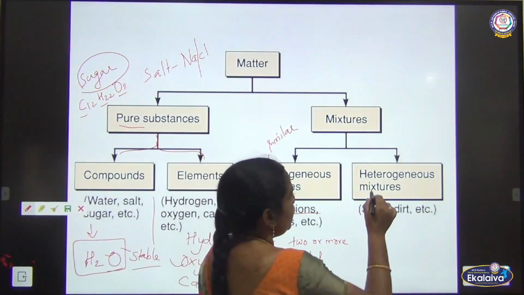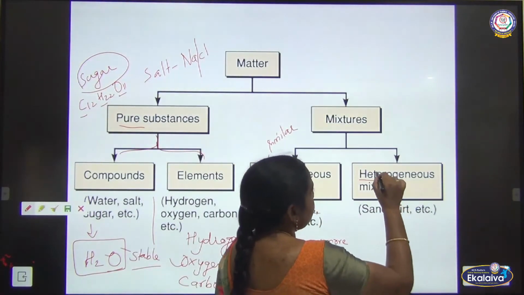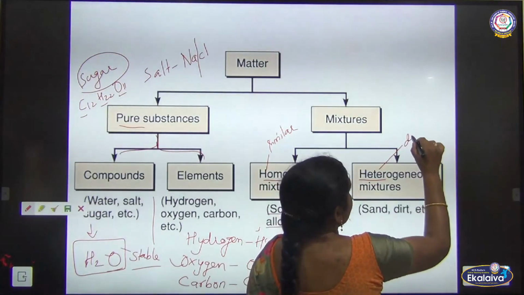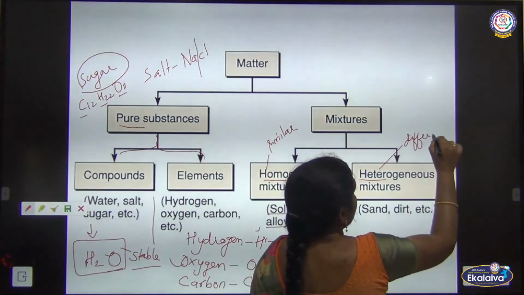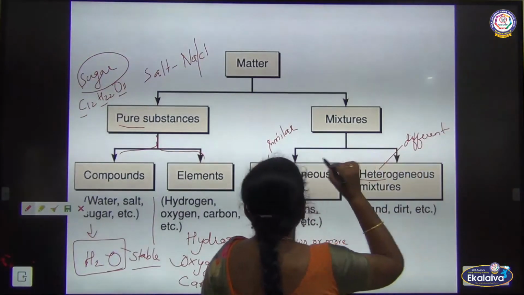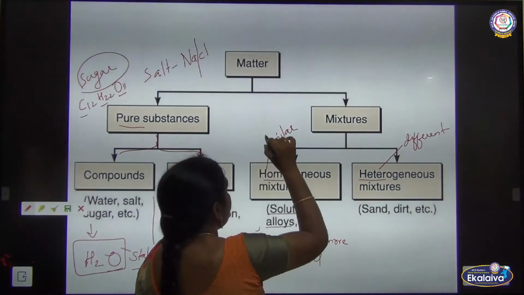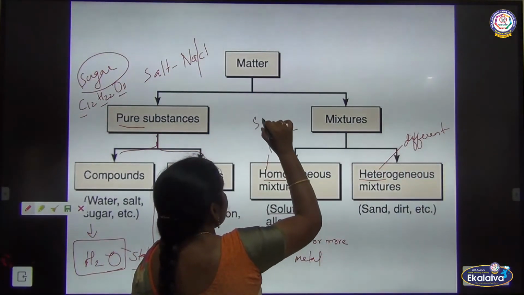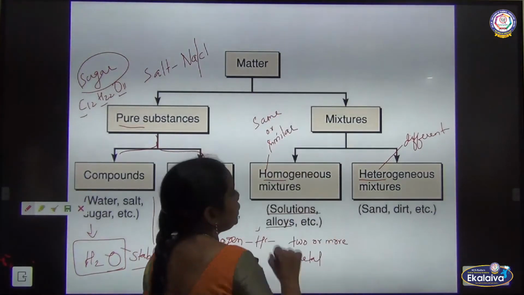And then heterogeneous. Hetero means different. Homo means same, or you can say it as what? Same or similar, same state.